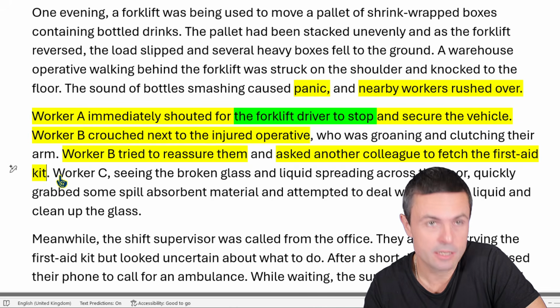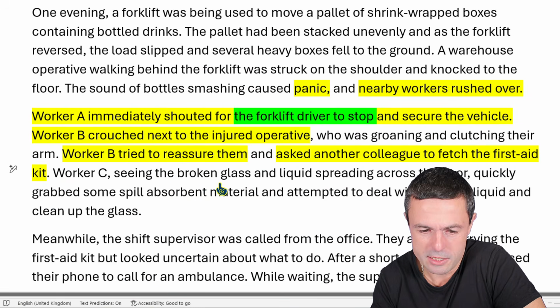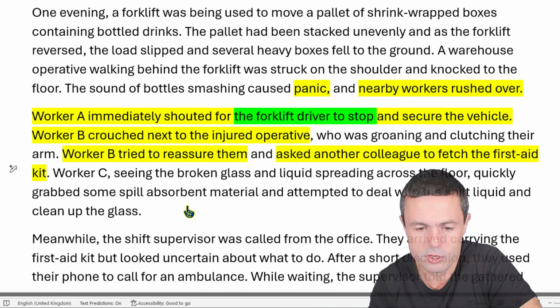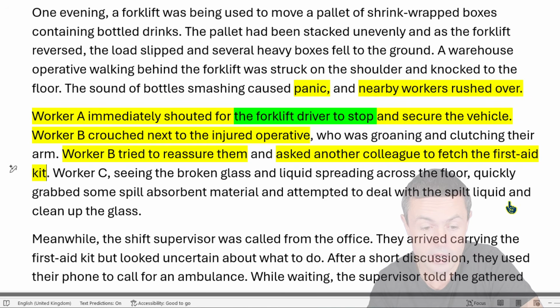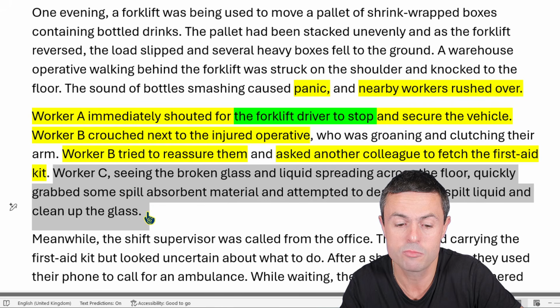Worker C, yet another worker. How many workers are there? A, B, C. And C is a 1, 2, 3. Wrong movie. Worker C, seeing the broken glass and liquid spreading across the floor, quickly grabbed some spill absorbent material and attempted to deal with the spilt liquid and clean up the glass. Right, so that's good, as in there's a worker C trying to clean up the spillage and make the area safe. So I would say to some intents and purposes that's good, but I've got some concerns here, and I'm just going to make a little note in my scenario.